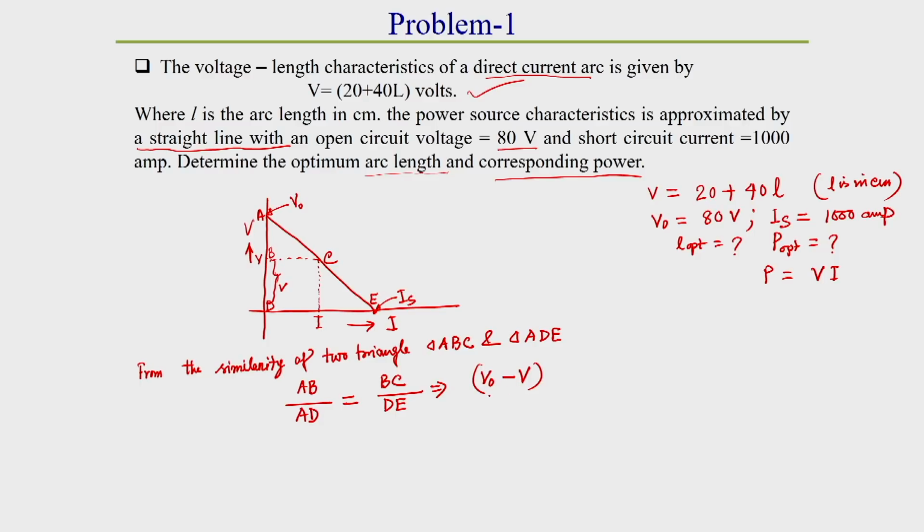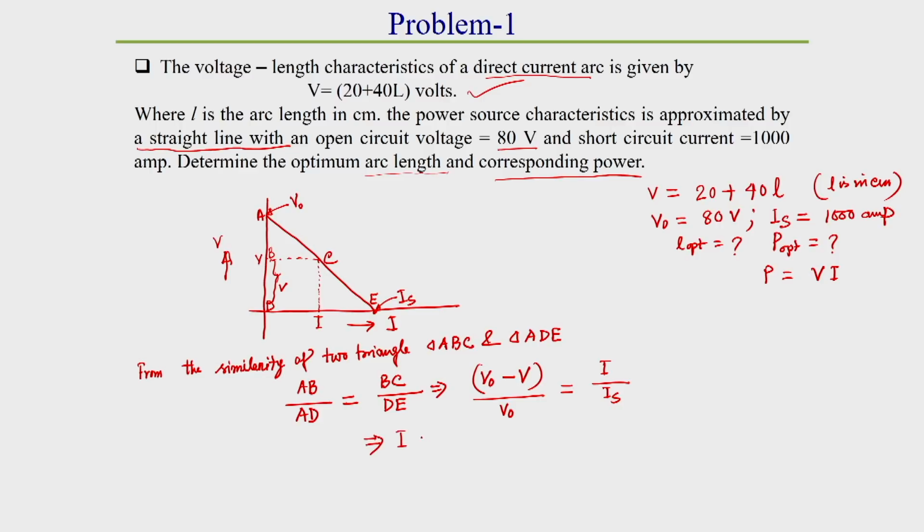AD is your open circuit voltage V0. What is BC? From here we can easily see BC means I, and DE is your IS. So from here we can easily get the I value.